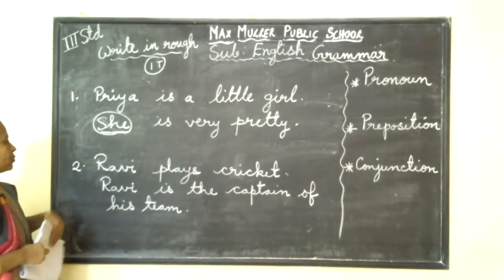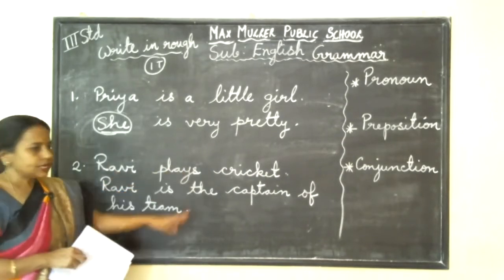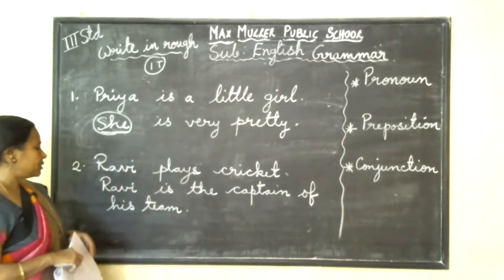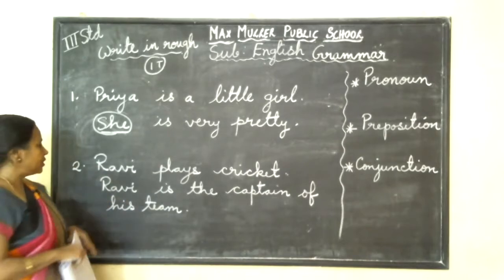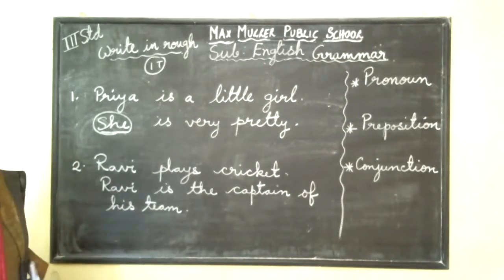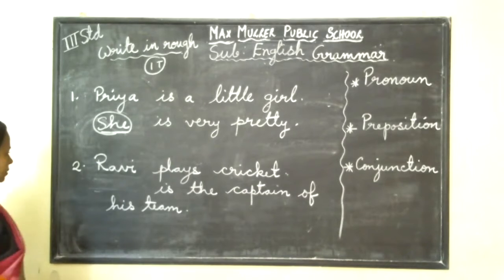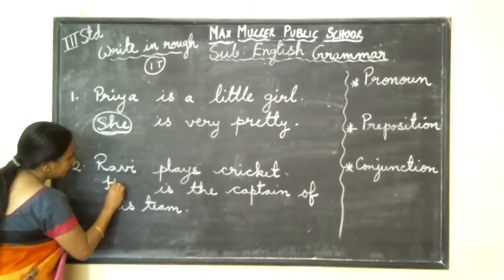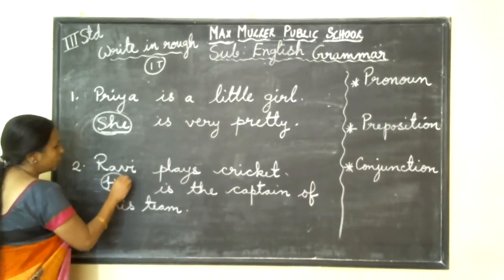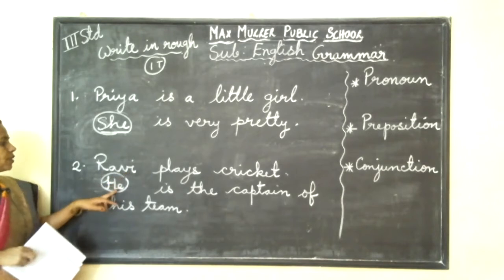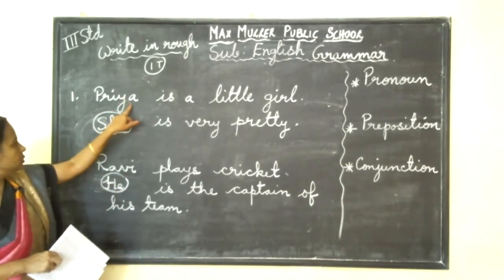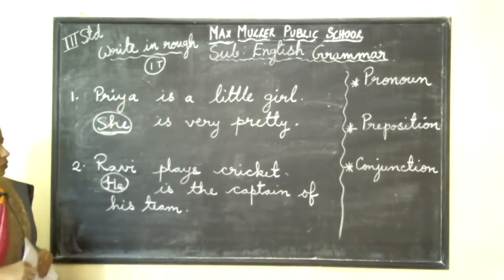Okay, so I am talking about one boy now. Ravi plays cricket. Ravi is the captain of his team. So two times Ravi. Instead of Ravi, I can write one pronoun here, he. So this is the pronoun for Ravi. If it is a boy, we write he. So this is one thing.